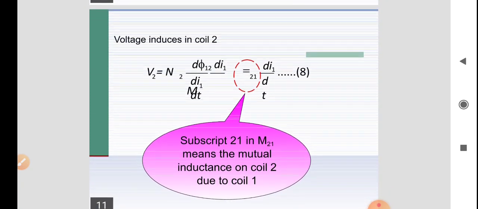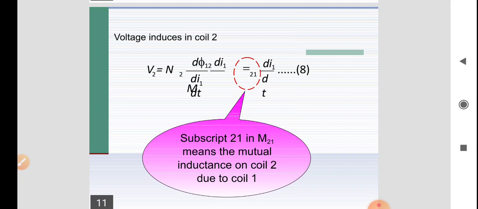Now, to find the voltage induced in coil 2: I am applying current only in coil 1, but it induces two fluxes, one in coil 1 and the second in coil 2. The voltage induced in coil 2 depends on the number of turns in coil 2.